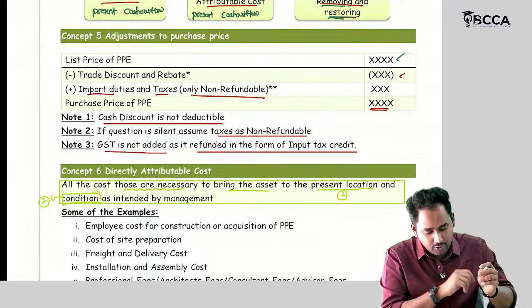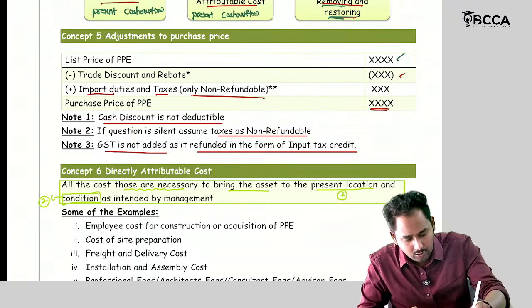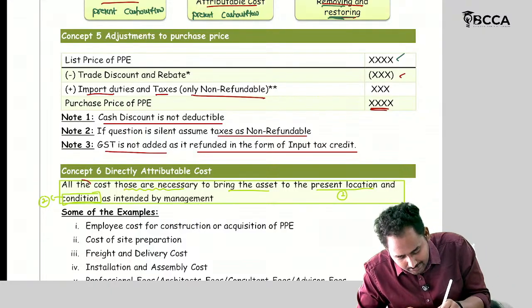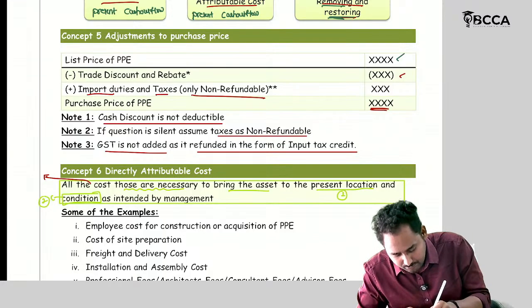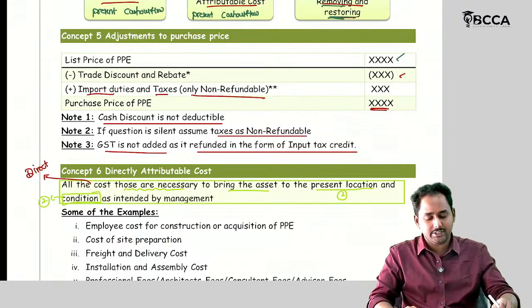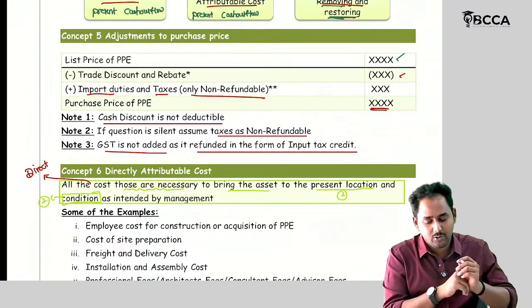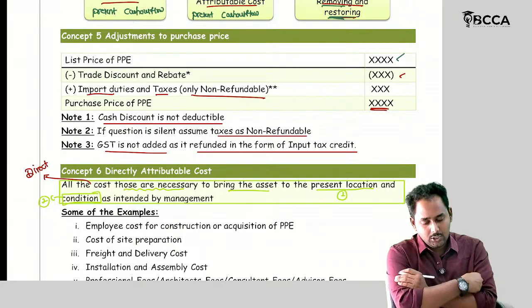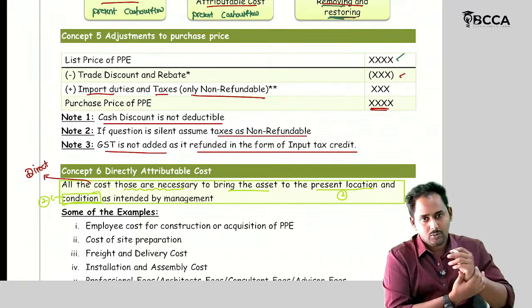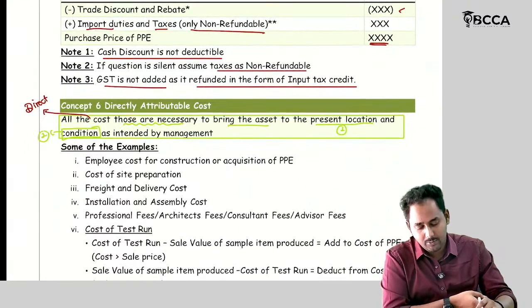Here our focus should not be on all the costs, please make that change: all the direct costs that are necessary to bring the asset to the present location and condition as intended by the management should be included in the cost of the asset. So that is the definition. Let's see the examples.